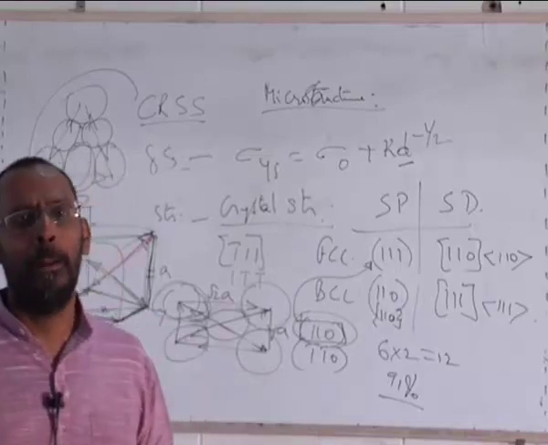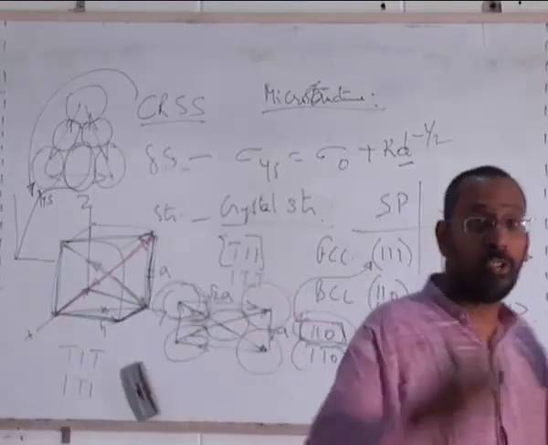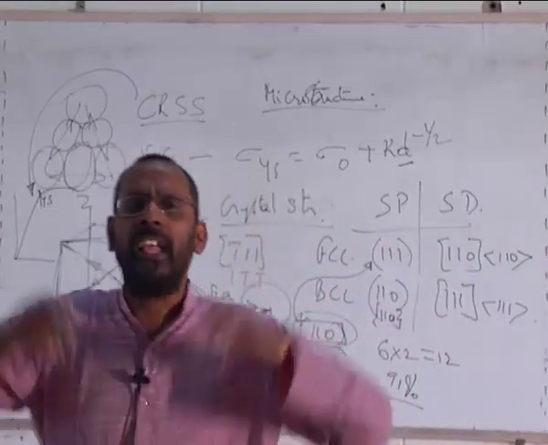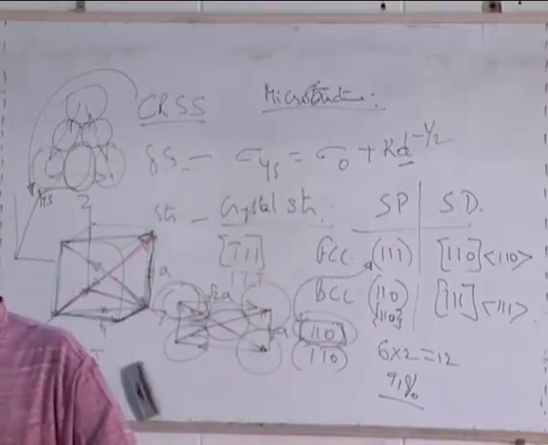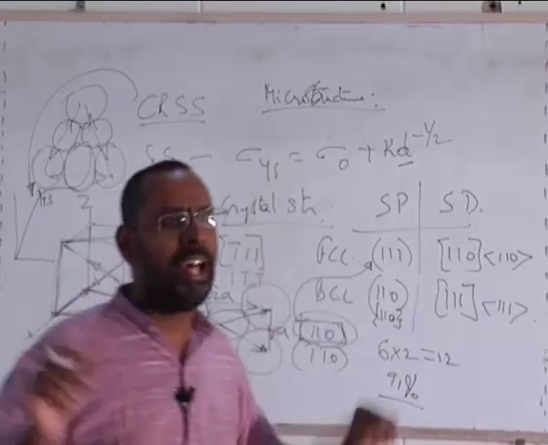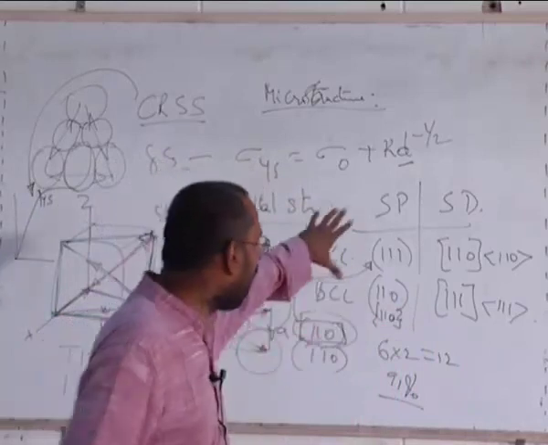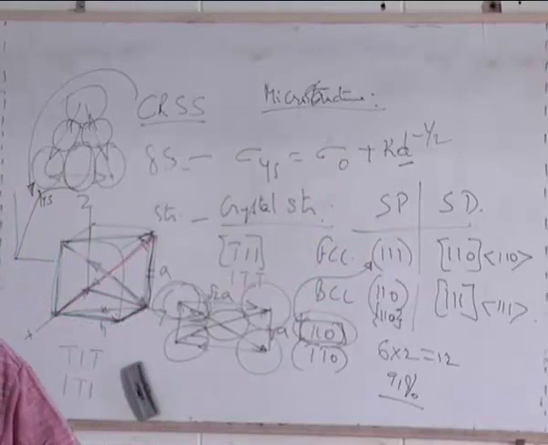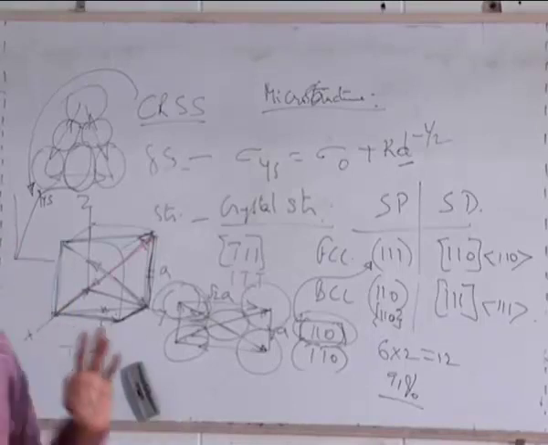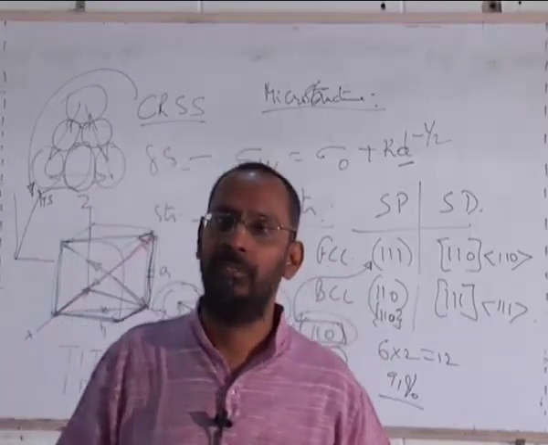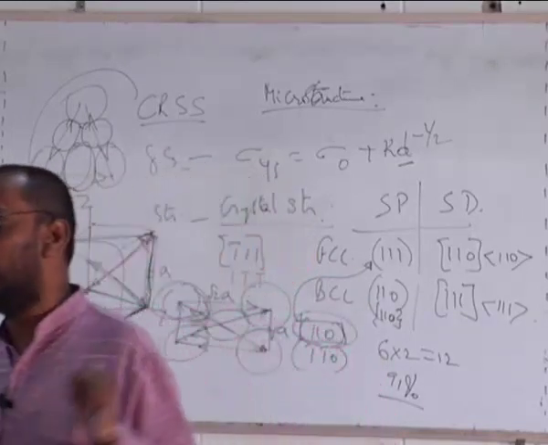And that's the reason why the crystal structure tries to search for other planes and directions where the dislocation can also deform reasonably easily. And that is how you get the 48 slip systems. Though you have 48 slip systems, none of these slip planes are as close packed as the 111 of the FCC. So it's not just the numbers that are important. Even with 48 slip systems, the BCC is still not as easily deformable as an FCC. So FCC is more deformable than BCC.